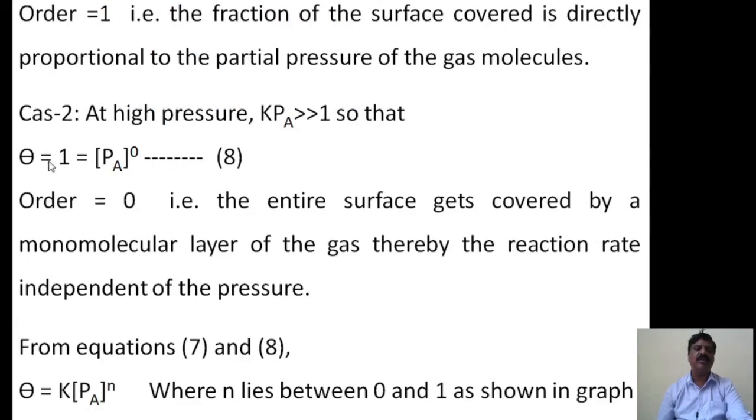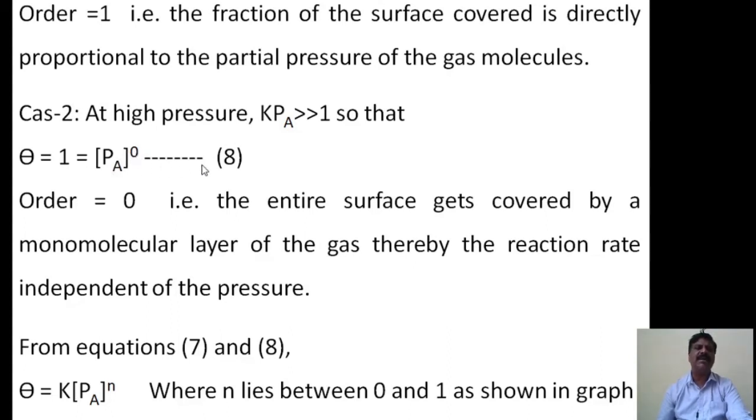Therefore theta equals 1, and this can be written as theta directly proportional to the partial pressure of A to the power of 0.